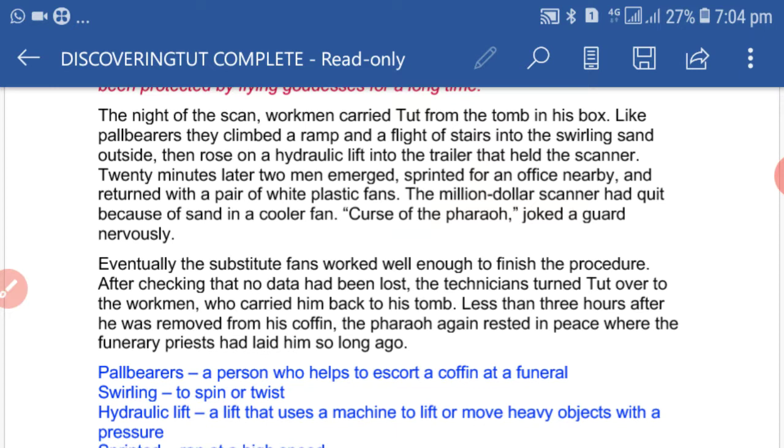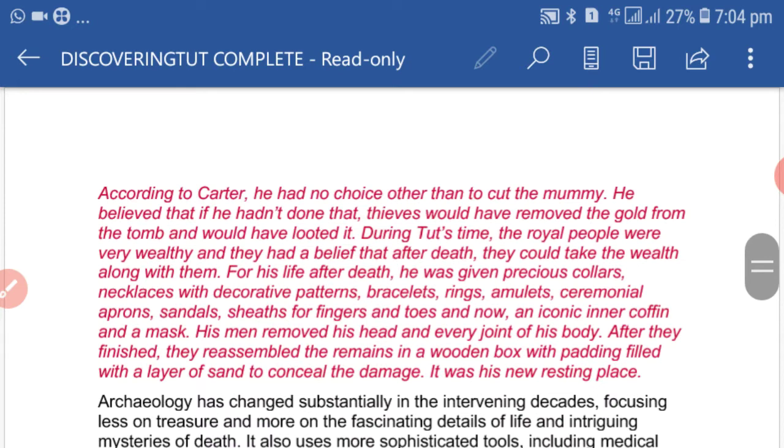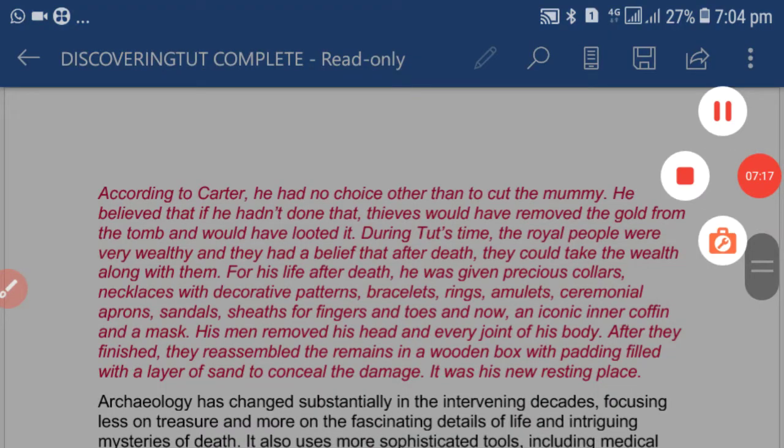20 minutes later, two men emerged, sprinted, that means running, for an office nearby, and returned with a pair of white plastic fans. The $1 million scanner had quit because of sand in a cooler fan. Curse of Pharaoh, joked a guard nervously.